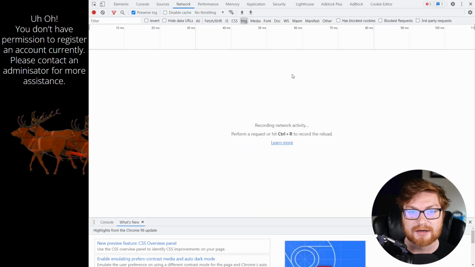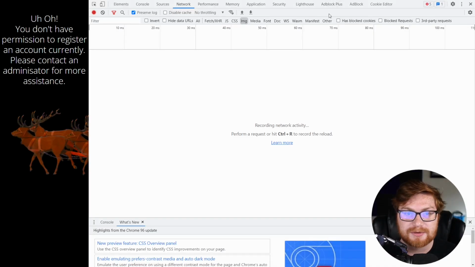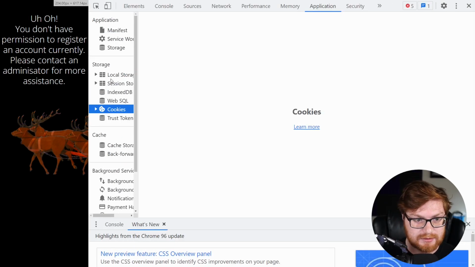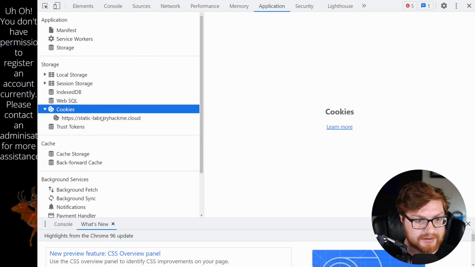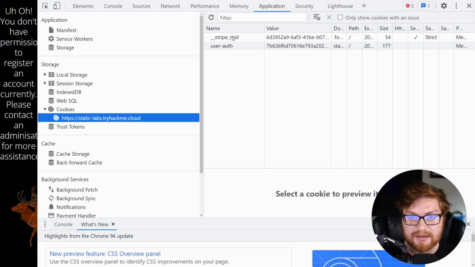I want to verify what I just said was A-okay. Yeah, so this opens some other things. When I hit Control-Shift-I or when I hit F12, it's still the developer tools being opened. I am probably Dumbo and not seeing where storage is, but I suppose it's under that application tab, right? So if we go to application and then we go to cookies, can I expand this? And let's see. Yeah, there is a Static Labs TryHackMe.cloud entry there.